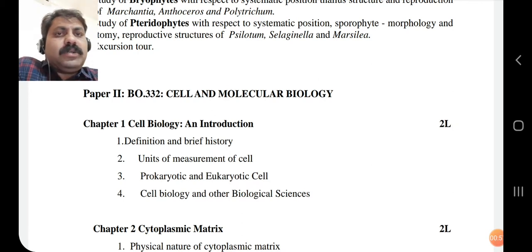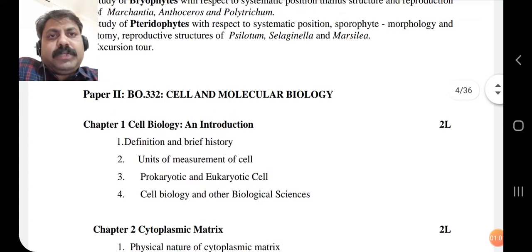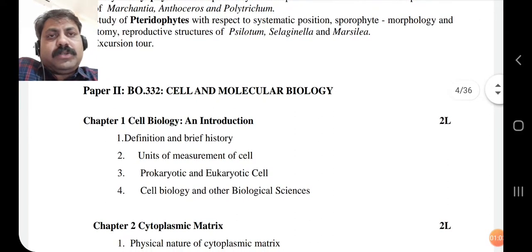This is a basic, very interesting paper, because in the earlier part, in first year and second year, we have learned about the cell. What is the cell? What are its functions? The cell is the basic structural and functional unit of any organ.